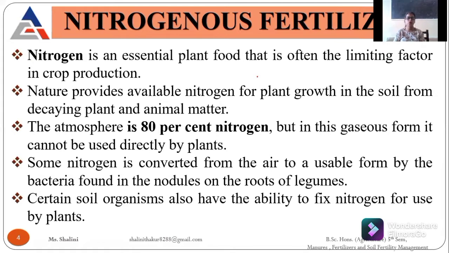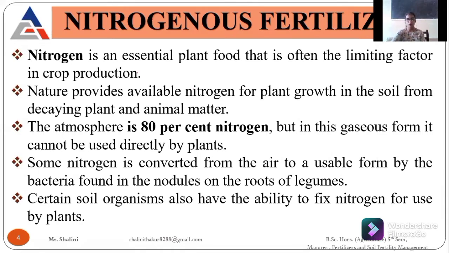Why? Because our soil was deficient in nitrogen, phosphorus and potash, and you all know that these NPK are the essential macronutrients, considered primary nutrients or base nutrients needed by a crop plant.